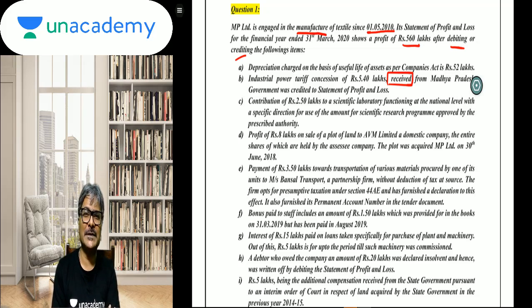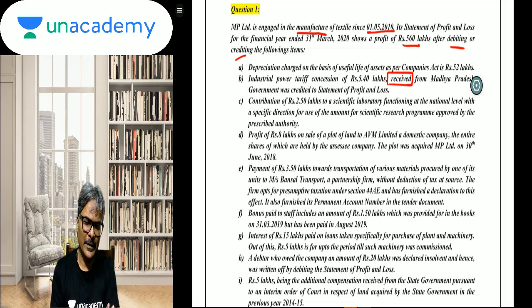Beyond the year of its receipt. So, assuming I go with ICDS 7, the fact that it has been received, accordingly the recognition needs to be done in this particular previous year itself. And the fact that it is credited to the profit and loss account, no further adjustments are required. So, that way I can quote ICDS 7 and get away with it, or else the normal section 2 clause 24 definition of income, recognizing this subsidy as an income, can also be put forth. So, it is up to you what answer you give in this particular context.